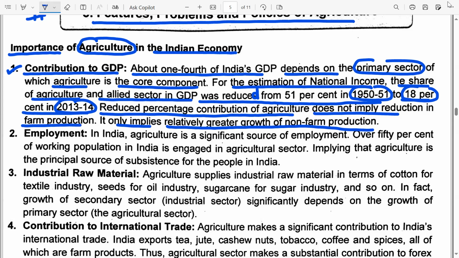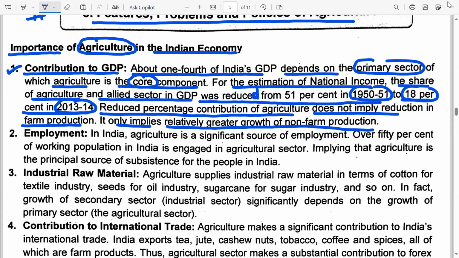Within the primary sector, agriculture is the core component. For national income estimation, the share of agriculture and allied sectors in GDP was reduced from 51% to 18%. This reduction did not mean that the farm production has gone down. It only implied that the non-farm production has grown.